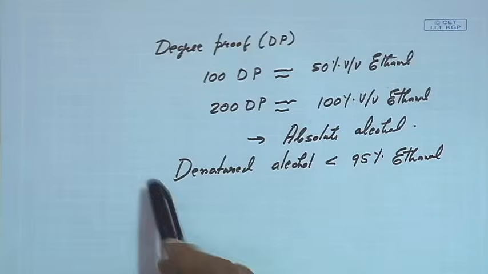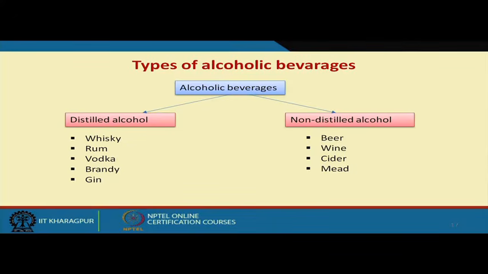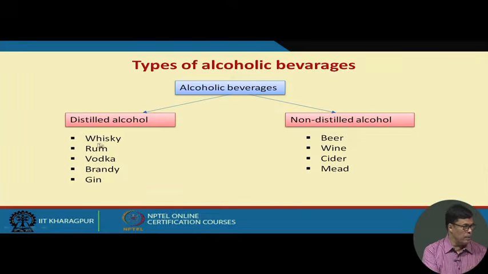Now, here the distilled alcohol means through the distillation process we separate the alcohol, and this alcohol we mix with different ingredients to give different color and flavor. Now, we have different distilled alcohol. We have whiskey, rum, vodka, brandy and gin.